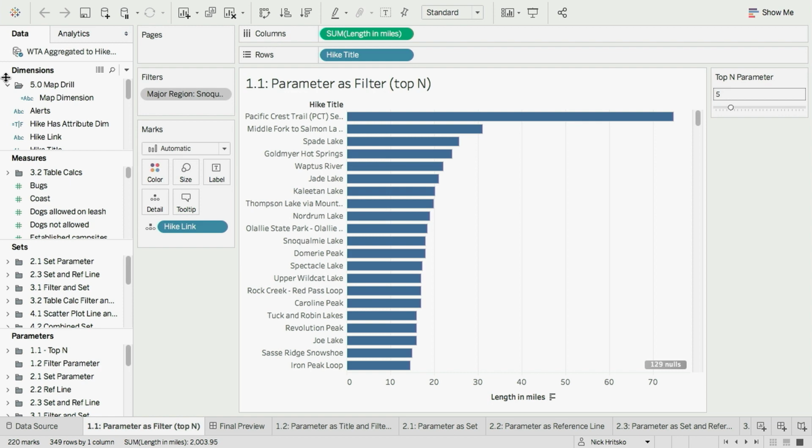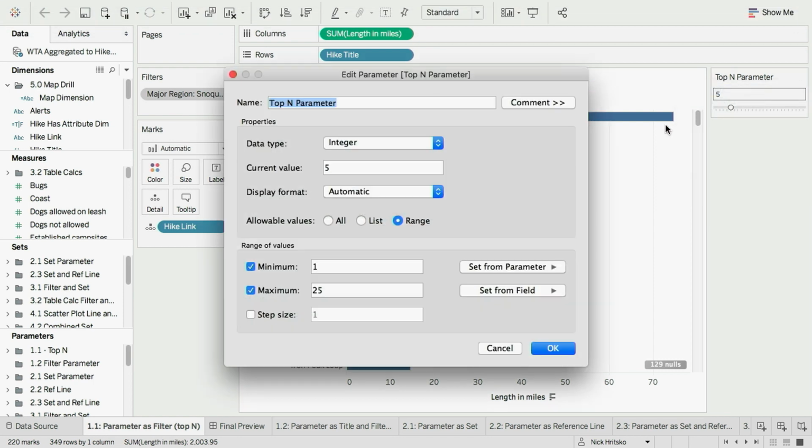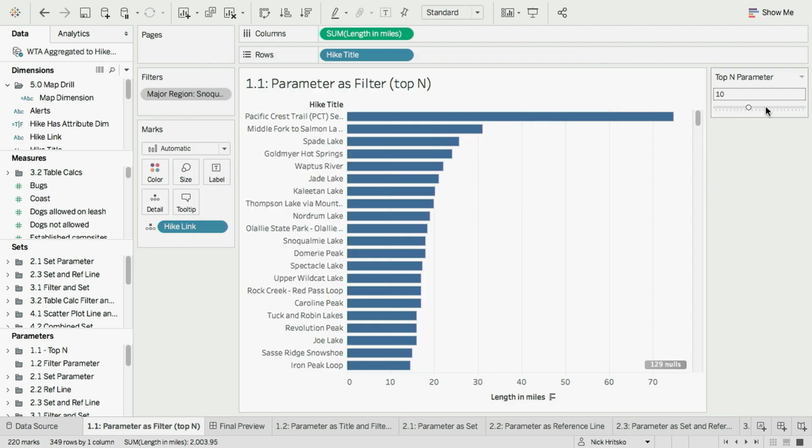Now, I've created a parameter up here called my top end parameter. I can edit it so you can just see it's got a default value of 5, has a minimum of 1, maximum of 25. And these are all just values I set about that parameter when I create it. And as I move the slider, you'll notice that absolutely nothing happens. This is one of the first things to take away about parameters, which is that on their own, they don't do anything. It's not until you wire them up to another calculation or part of the Tableau experience that they actually have meaning and value.